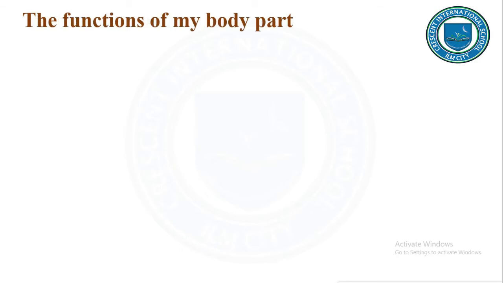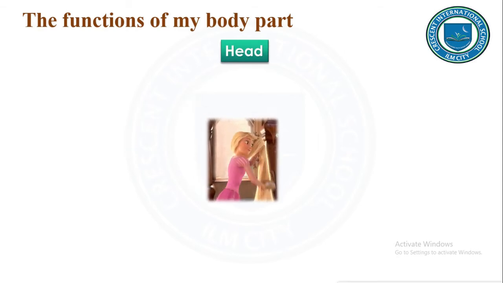Moving on further. Now we will see the functions of my body parts. Let us now find how different parts of our body help us. First is the head. It has many important body parts. These parts help us in many ways. First is hair. Hair keeps our head warm and protected. Hair always protects our head from the direct sunlight, the warmth, isn't it?